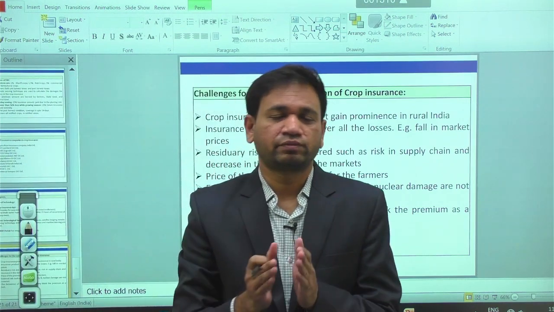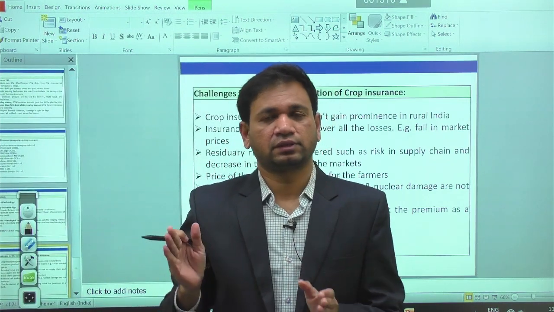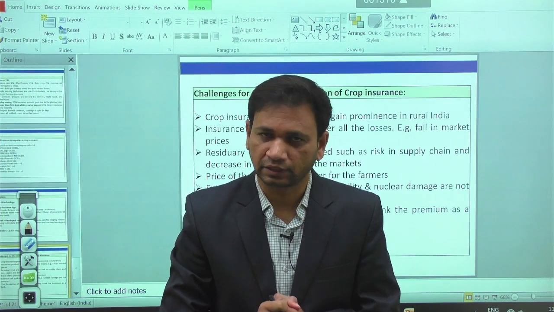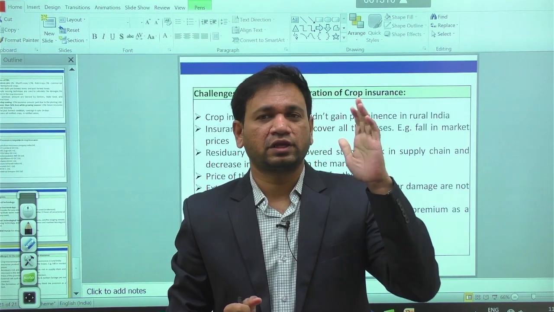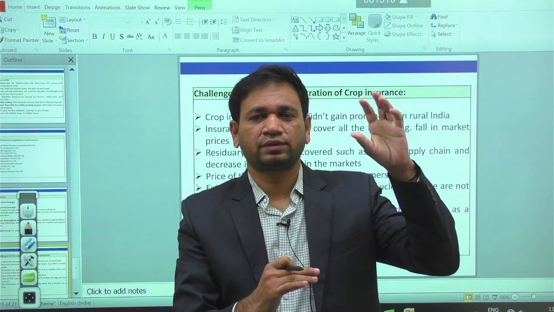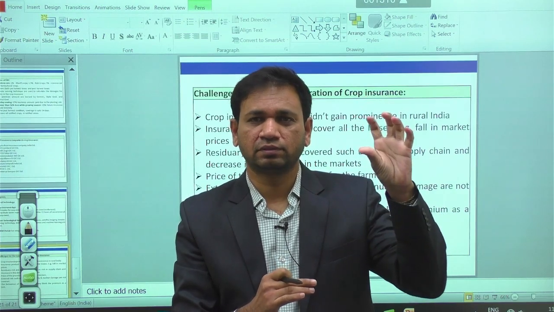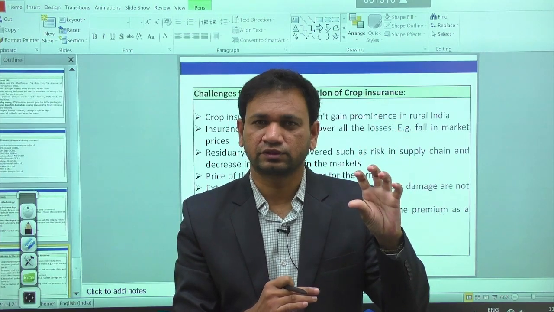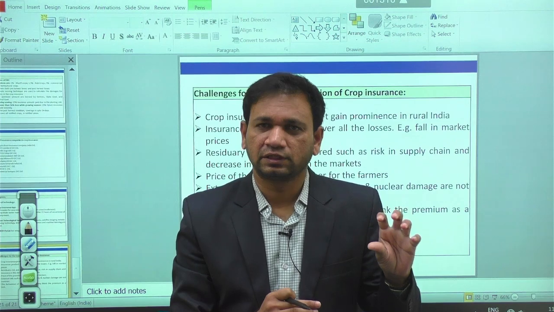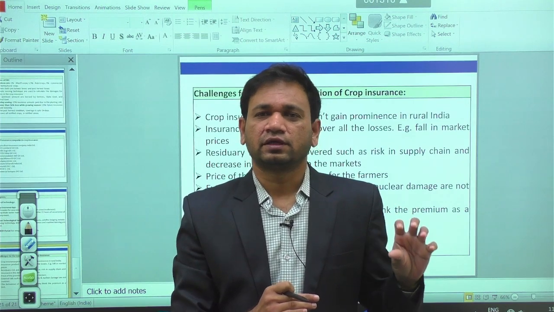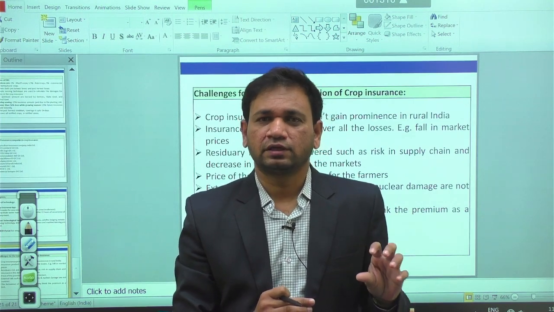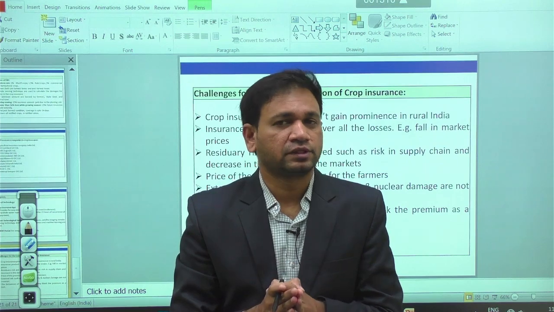Minimum 15 to 20 marks we can expect in the case of the role of crop insurance in agriculture. From 1985 till 2016 we had the Comprehensive Crop Insurance Scheme. Later on we got the National Agriculture Insurance Scheme. Again we got the Modified National Agriculture Insurance Scheme. Then we got the Weather Based Insurance Scheme. Then in 2016 we got the Pradhan Mantri Fasal Bima Yojana.